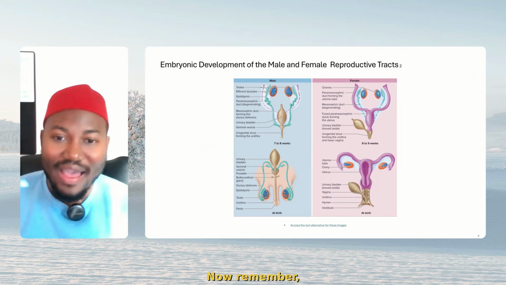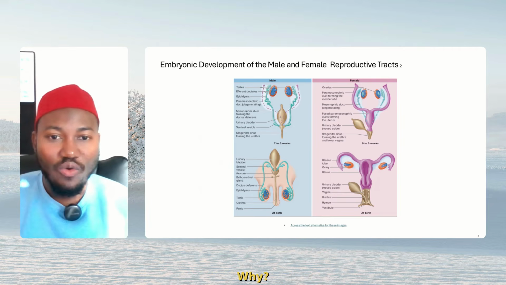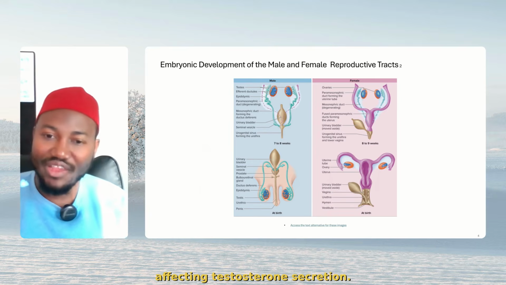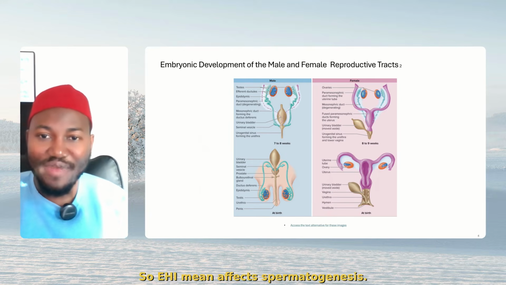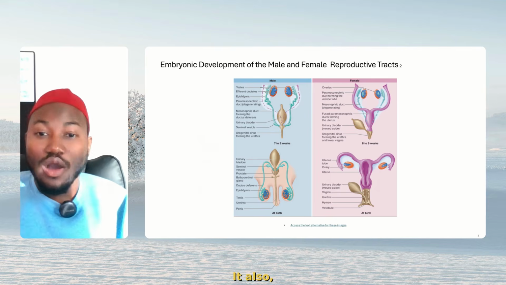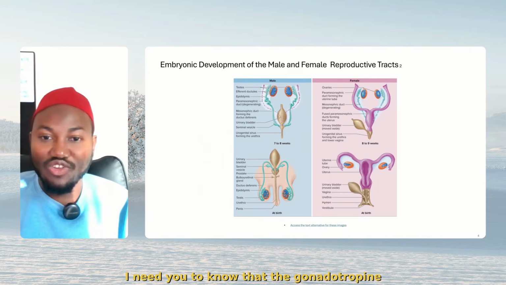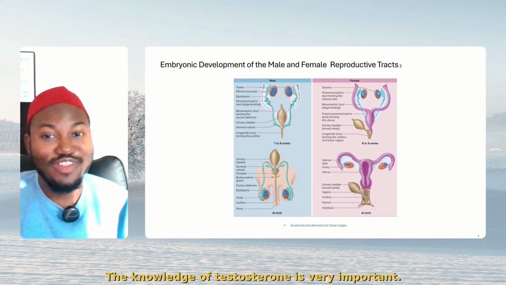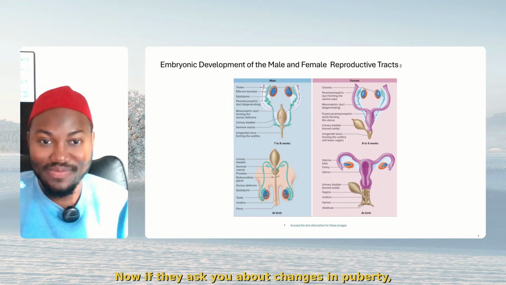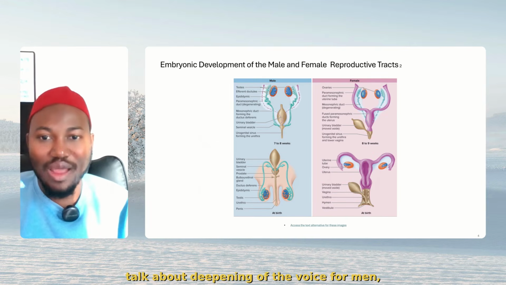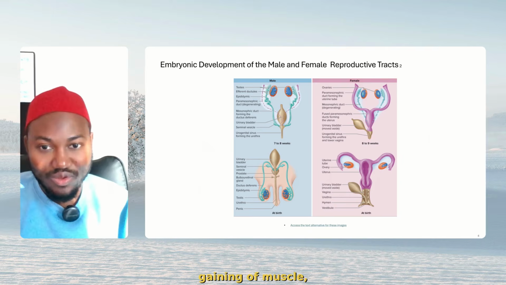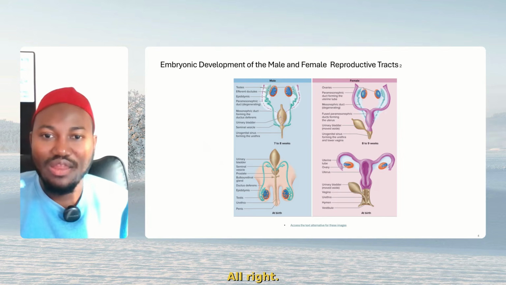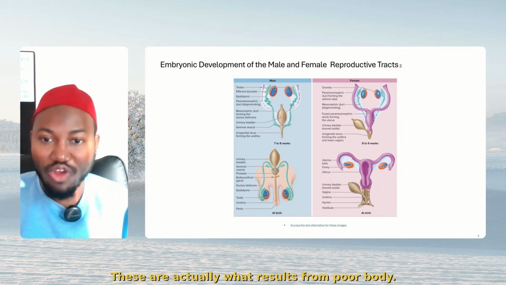Now, remember, inhibin is also produced. Why? Because it suppresses spermatogenesis without affecting testosterone secretion. So inhibin affects spermatogenesis. Also, I need you to know that gonadotropin-releasing hormone is inhibited by testosterone. Very, very important. The knowledge of testosterone is very important. Now, if they're asking you about changes in puberty, talk about deepening of the voice for men, gaining of muscle, acne, and growth of the scrotum and the penis. It gets bigger. All right? These are what result from puberty.